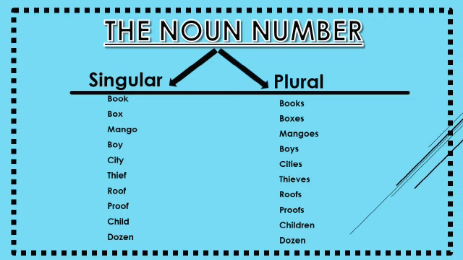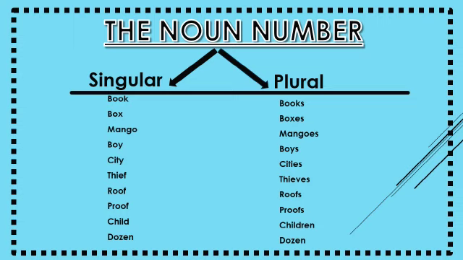If the singular noun ends with y and the letter before y is a vowel, add s to make it plural. Boy, boys. If the singular noun ends with y and the letter before y is a consonant, change y to i and add es.